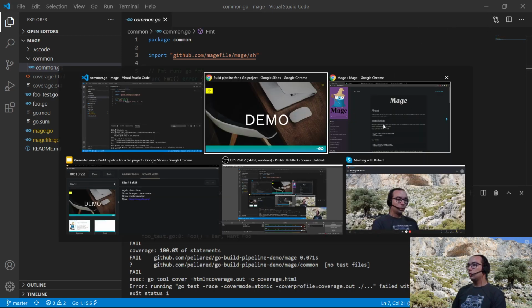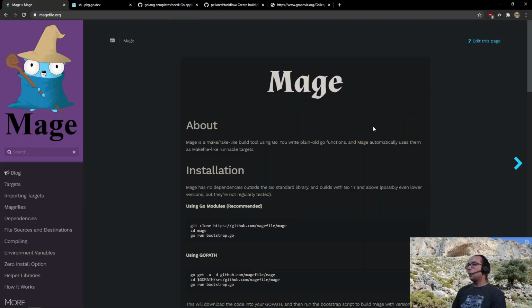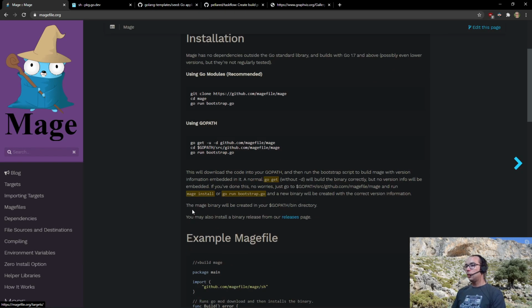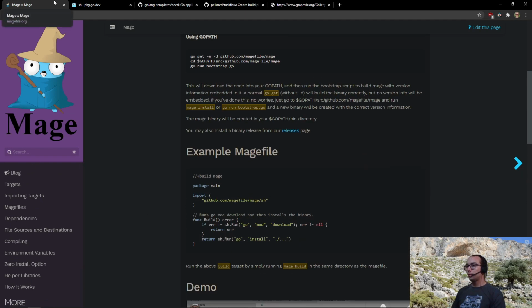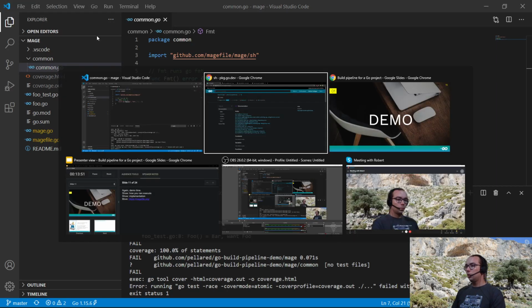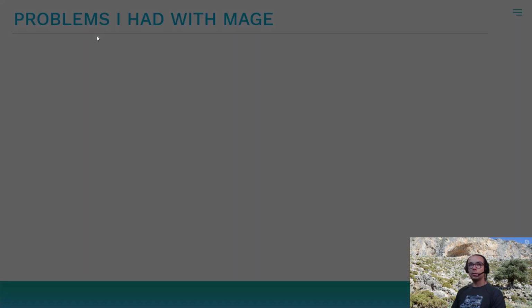If you want to know more about Mage or learn how to use it, I highly encourage you to go through their web page, even see their video, their demo, and take a look at how it is working, how the dependencies are working, and basically read all of this stuff. Okay, let me go back to the presentation.